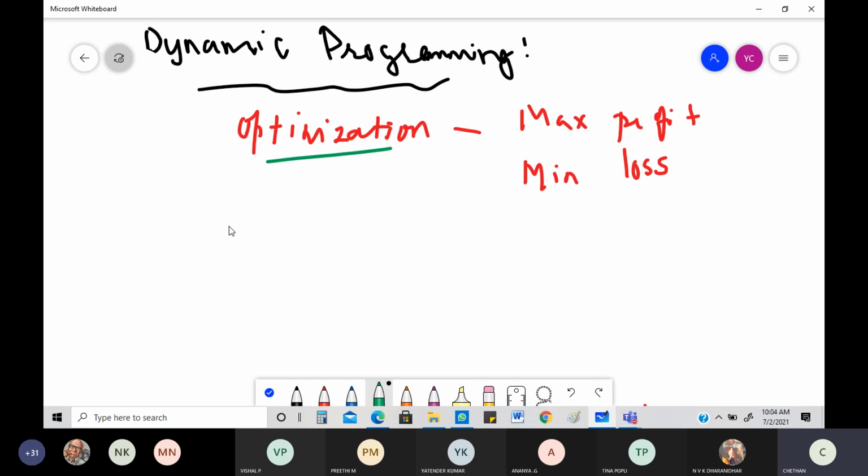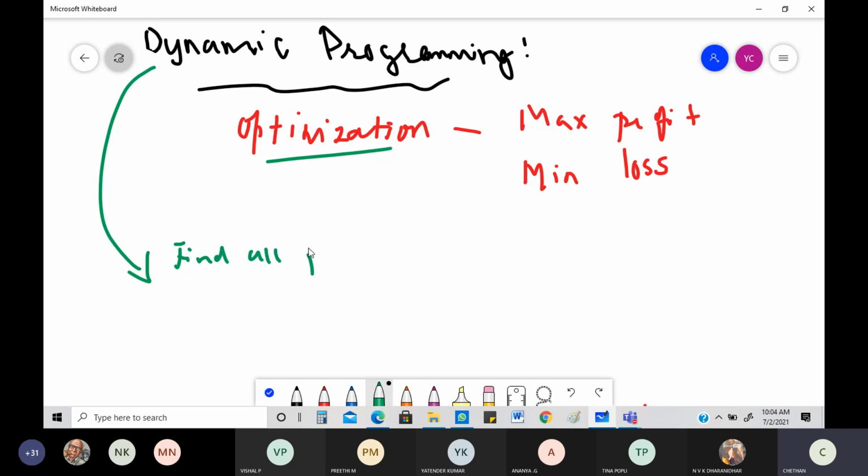In dynamic programming, even though it is an optimization technique, and even here we are going to figure out the maximum or minimum of something, what we do is, instead of blindly going with the same old steps, as the name suggests, dynamic programming will be finding all possible solutions. That's very important.